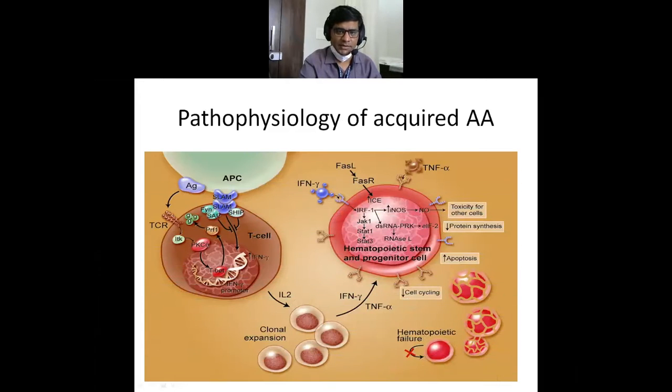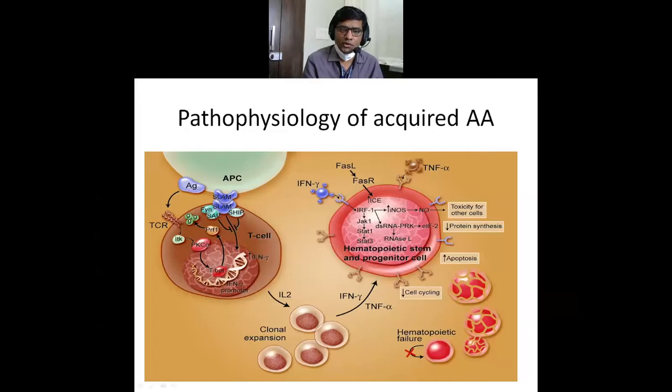So aplastic anemia. What is the pathophysiology? Why exactly does aplastic anemia happen? Initially it was supposed to be related to some drugs, some infection, some radiation, or some other things. But nowadays, as research is advancing, we know that it is because of some autoimmune disturbances.